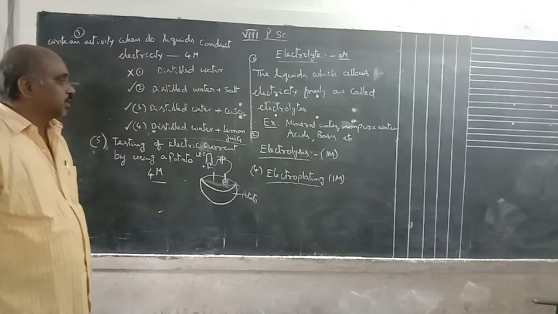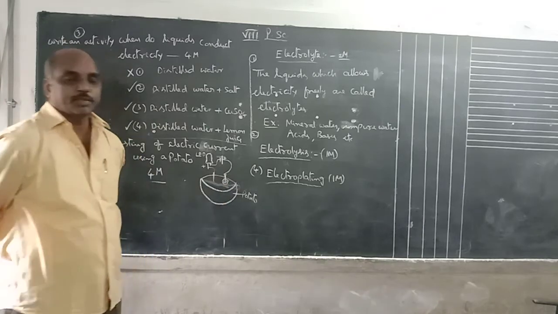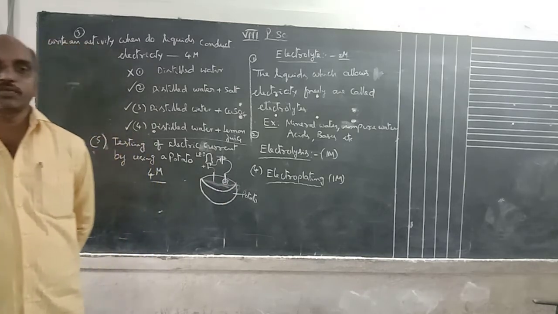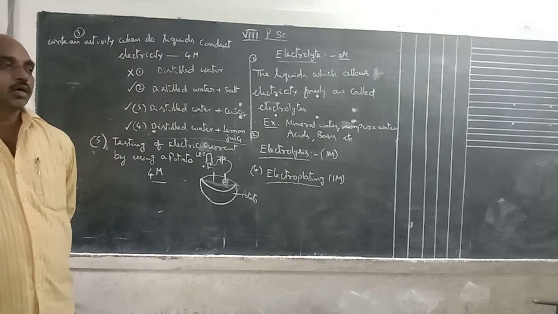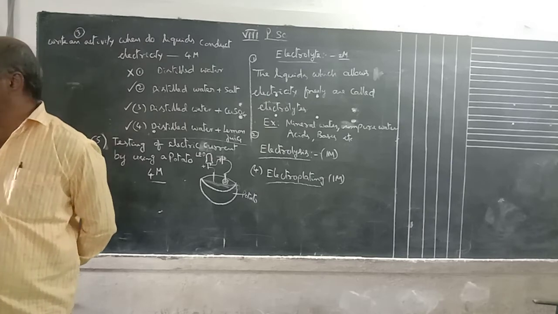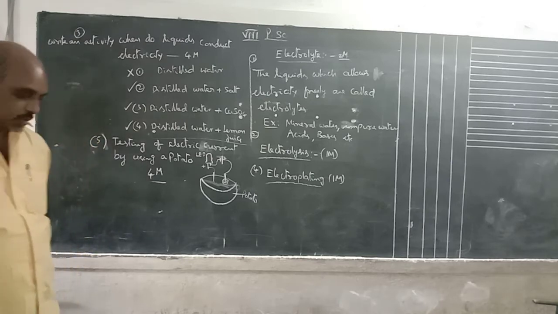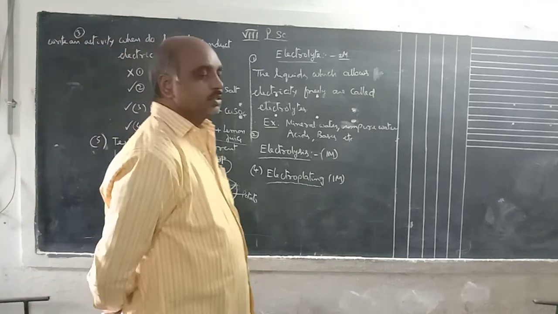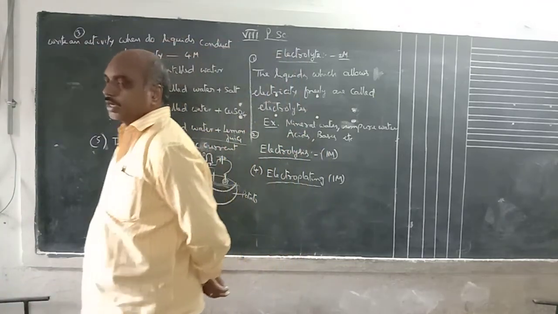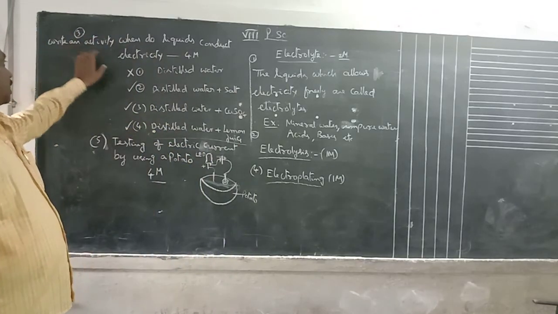Okay, next one is electroplating. Electroplating means that by using the electrolysis process, valuable, costly materials are coated on cheap particles. The costly materials are coated on cheap particles by the process of electrolysis. That is called electroplating.